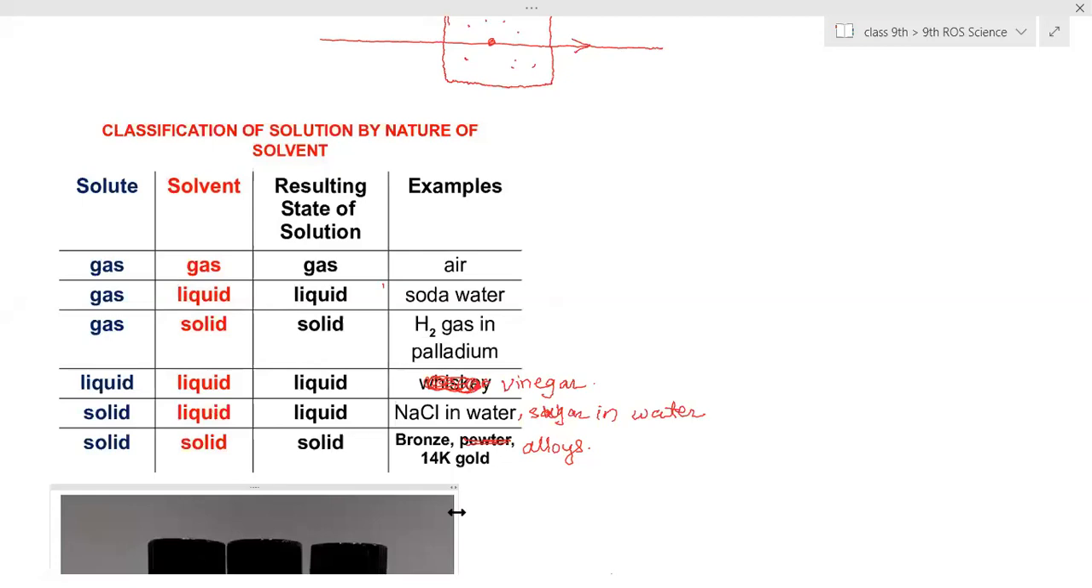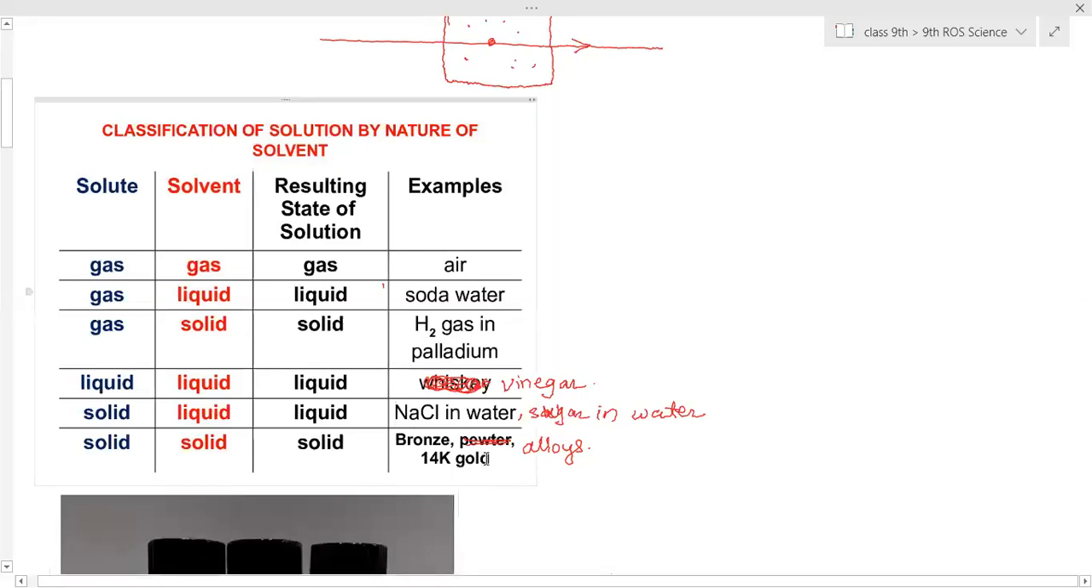You can bend it easily. If jewelry is made of that, it will immediately get deformed. So pure gold cannot be used for making jewelry. We use 22 karat gold; the most prominently used is the 22 karat one. So 22 karat gold and 14 karat gold are alloys, and those alloys are solid into solid solutions.